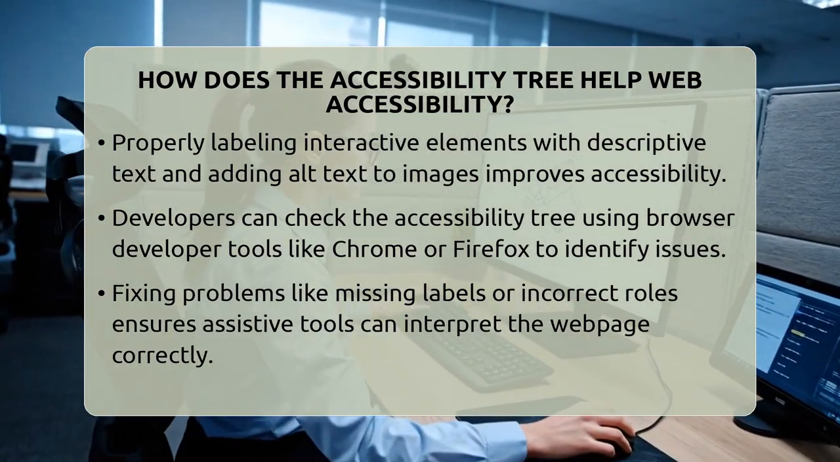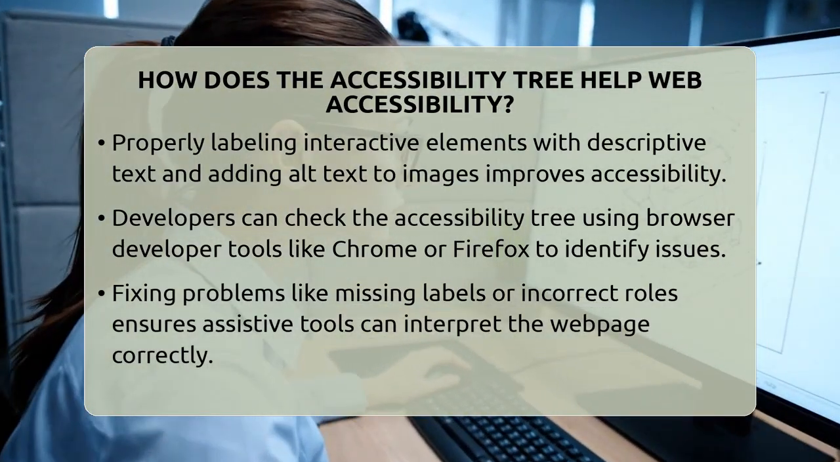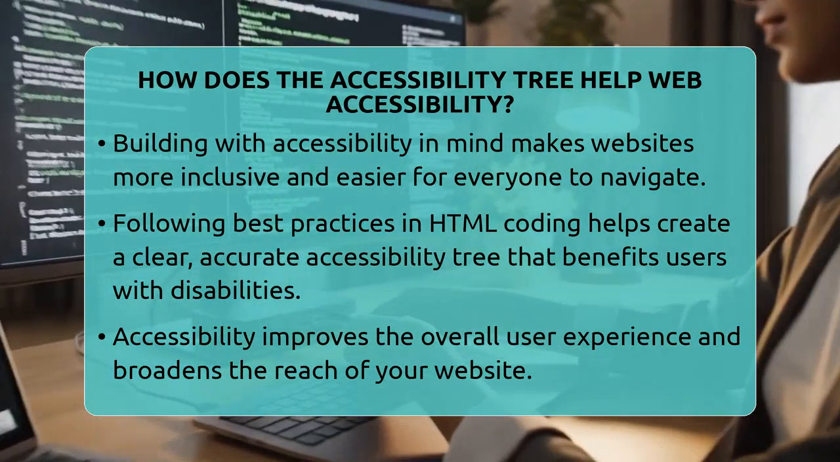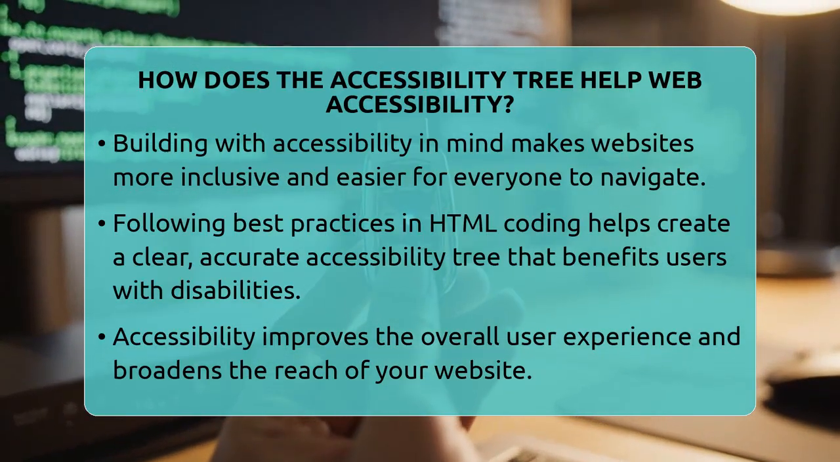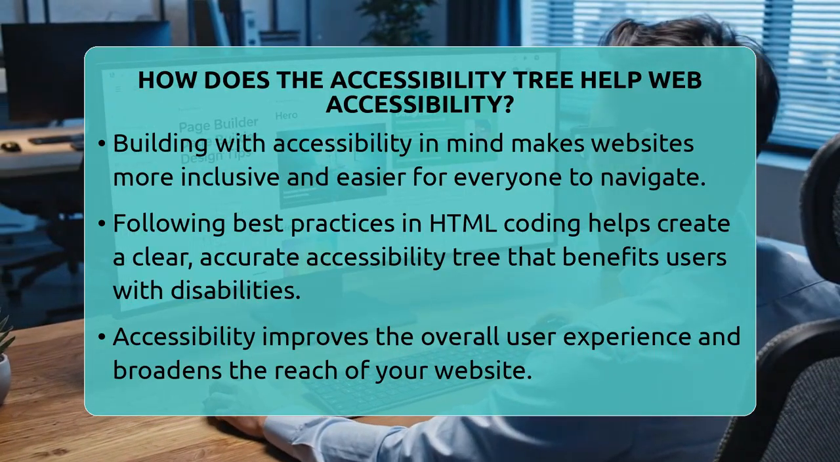You can even check how your page appears to these tools by using developer tools in browsers like Chrome or Firefox. These tools let you see the accessibility tree and spot issues like missing labels or incorrect roles. Fixing these issues makes your website easier for everyone to use.